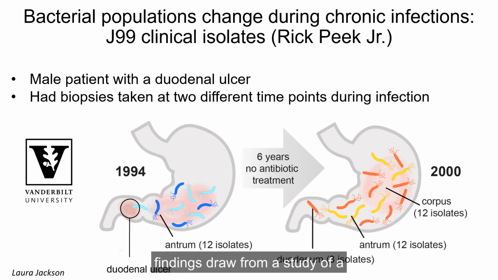And these findings draw from a study of a collection of isolates taken from a male patient who visited a clinic in 1994 and was diagnosed with a duodenal ulcer. An antral biopsy was taken and 12 isolates were collected. He refused treatment for the H. pylori infection at the time, but returned 6 years later, and another biopsy was taken, this time 24 isolates from 3 distinct regions, the duodenum, antrum, and corpus. And as you can see in this figure, the infection spread from the initial site to other regions of the stomach.